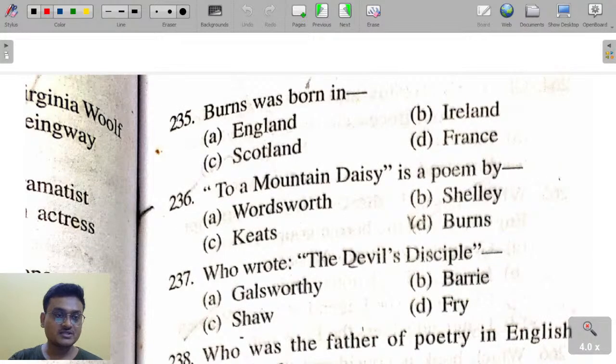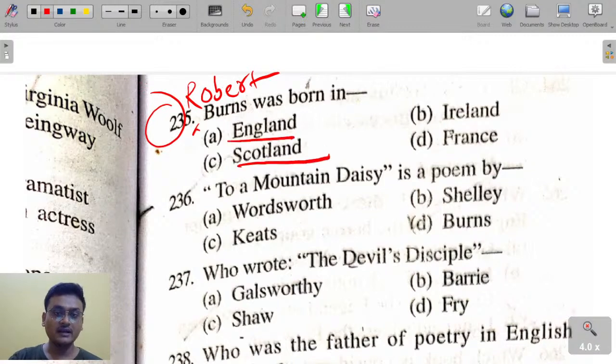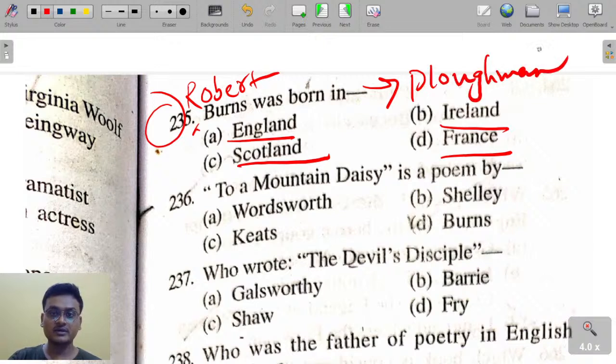Robert Burns was born in England, Scotland, Ireland, or France? Robert Burns is known as the plowman poet. Where was Robert Burns born?